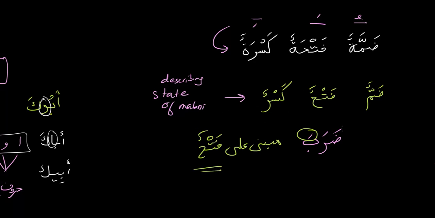So you can say it has a fathatun on the da, a fathatun on the ra, and a fathatun on the ba. But when you're describing it as mabni, you say it's mabni ala fathun. So you use this form only when describing a word that is mabni. That's a little spelling thing that is peculiar, so you know to use this only when describing a mabni state. Inshallah, we shall continue in the next video.